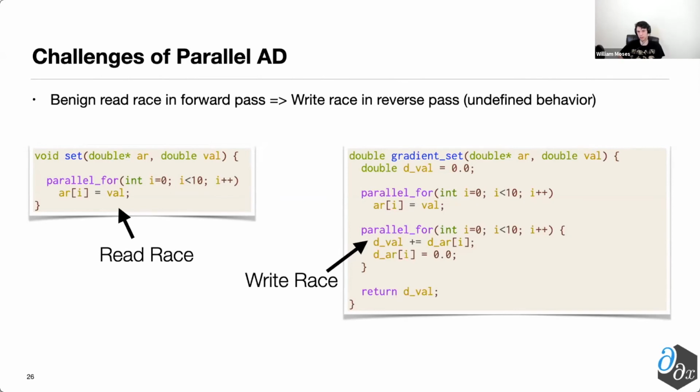So the corresponding code on the right-hand side illustrates that we're trying to update the gradient of value in parallel in the corresponding reverse pass with this parallel accumulate, which by virtue of being the parallel for is a race and can then lead to non-deterministic or completely incorrect behavior and requires special handling as a result, which I'd be happy to talk about offline.